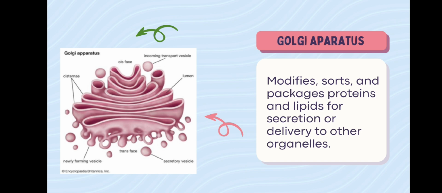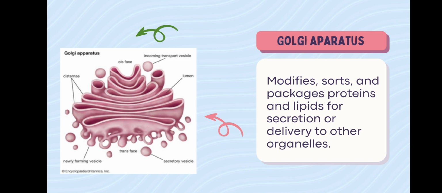Golgi apparatus modifies, sorts, and packages proteins and lipids for secretion or delivery to other organelles. The Golgi apparatus is a stack of flattened membrane-bound sacs. It receives proteins and lipids from the ER and further processes them before sending them on to their destinations.